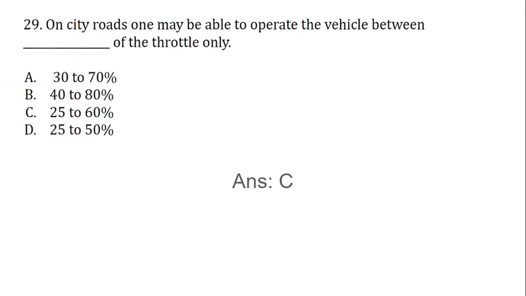On city roads, one may be able to operate the vehicle between dash of the throttle only. There are four options: 30 to 70 percent, 40 to 80 percent, 25 to 60 percent, and the last one, 25 to 50 percent. The correct answer is C, 25 to 60 percent.